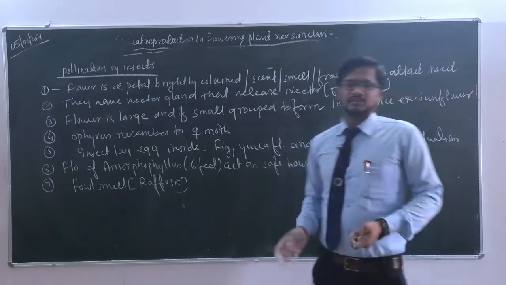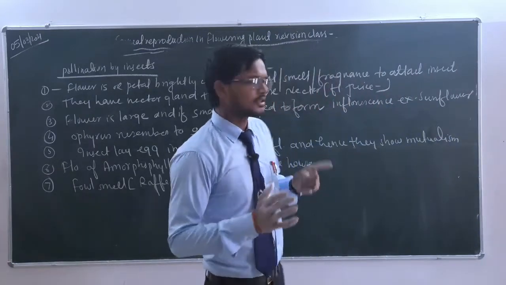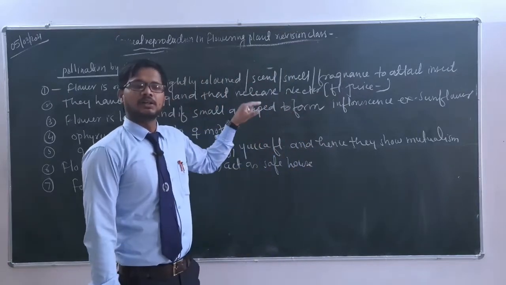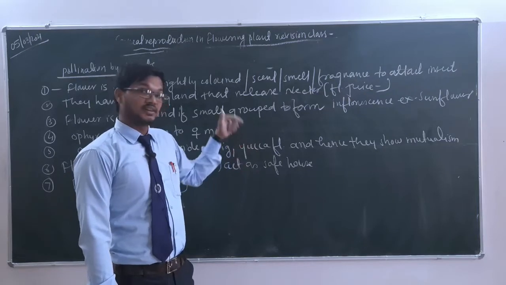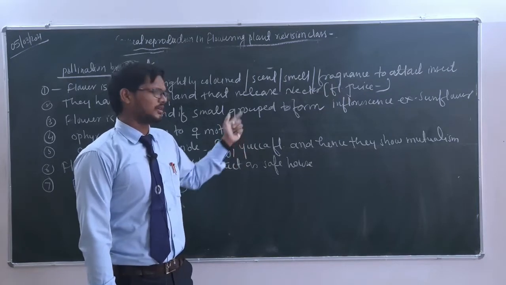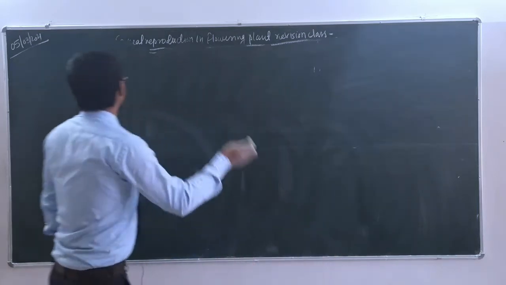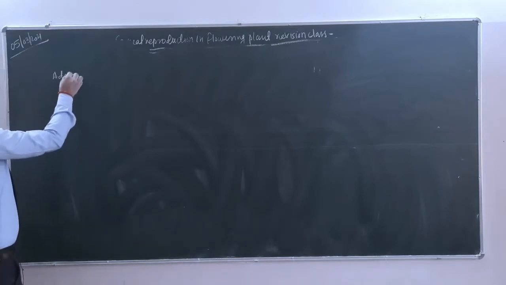So now the topic pollination has 2 more things. The first, what are the adaptation for the self pollination, what are the adaptation for the cross pollination, what is the advantage of the self pollination and cross pollination. So we will quickly discuss all those. Okay बेटा, तो यहाँ से हम देखेंगे first adaptation